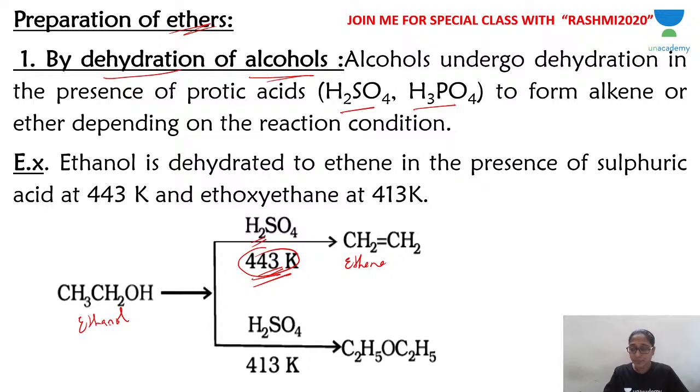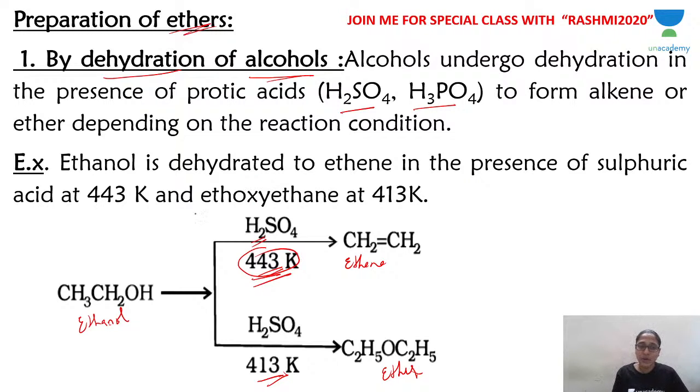Now, if the temperature falls below 443, let's say 413 Kelvin, instead of alkene you will get ether. Ether will be the product. I hope you understood. Any doubt, students? Okay, no doubt. Let's continue.